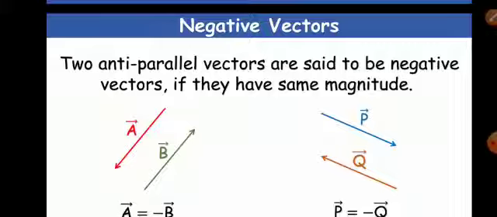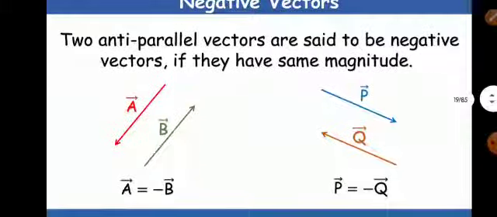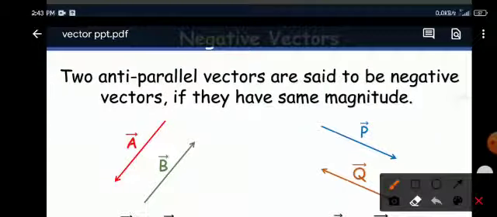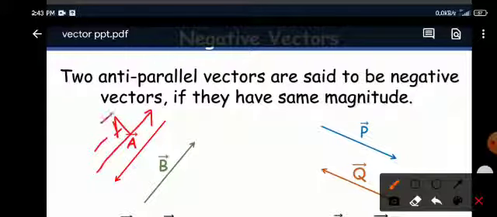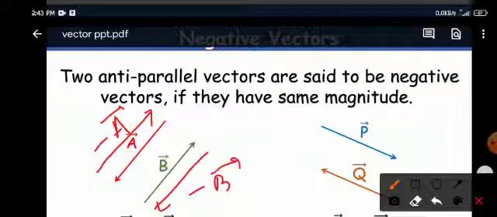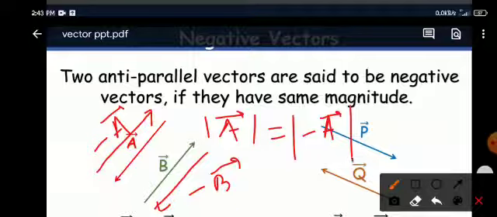Or suppose we have to write negative of A vector, then this will be your minus A vector. This will be your minus B vector. So A vector magnitude and minus A vector magnitude are the same. The only thing is that they are oppositely directed.